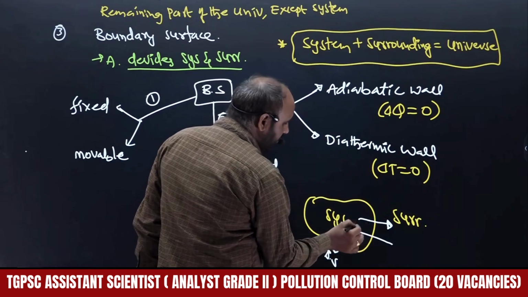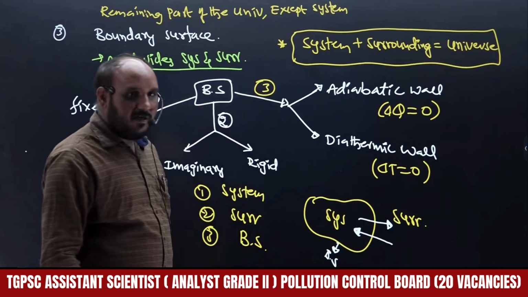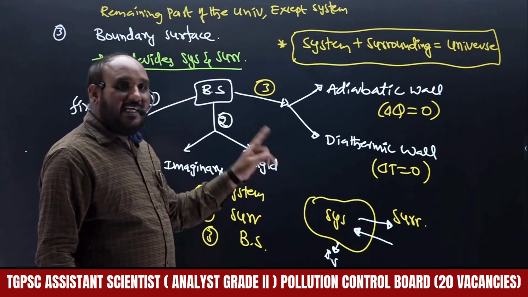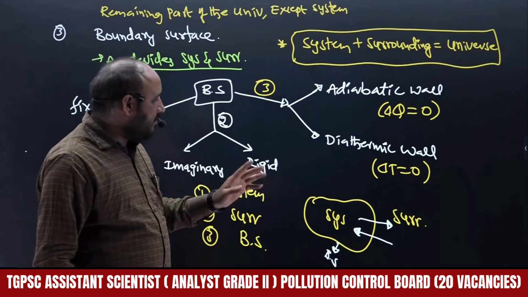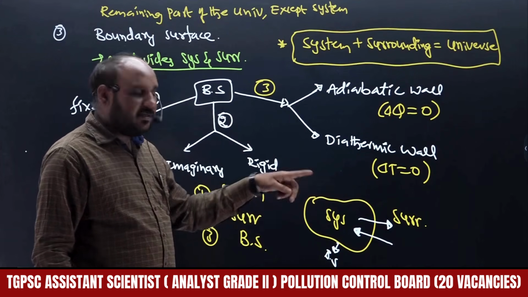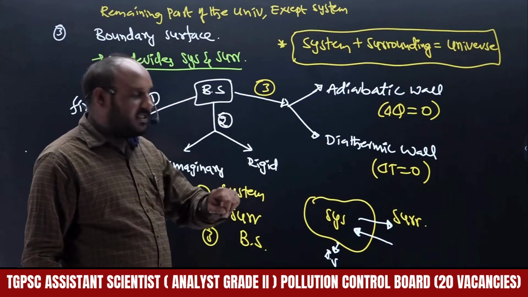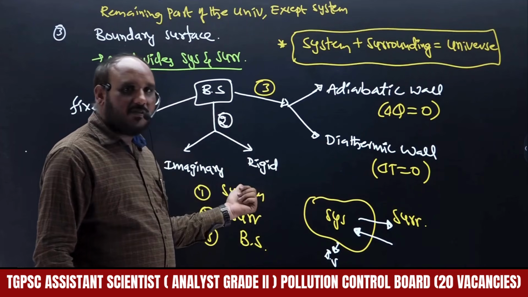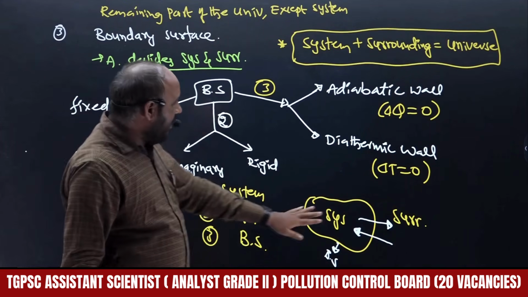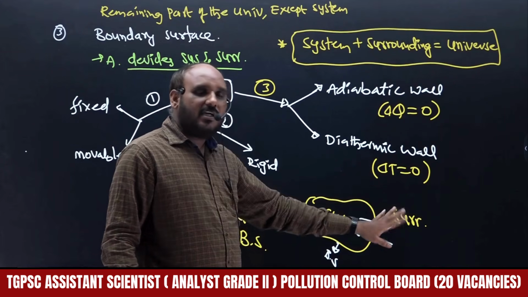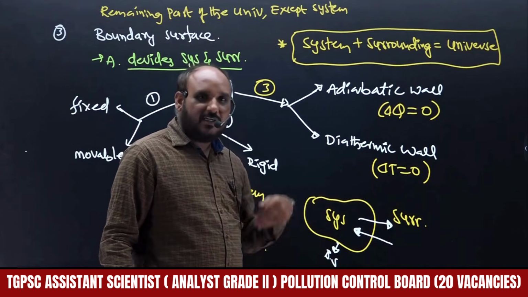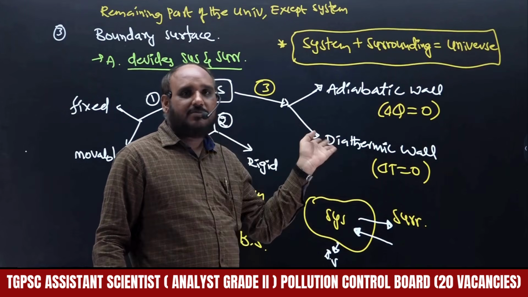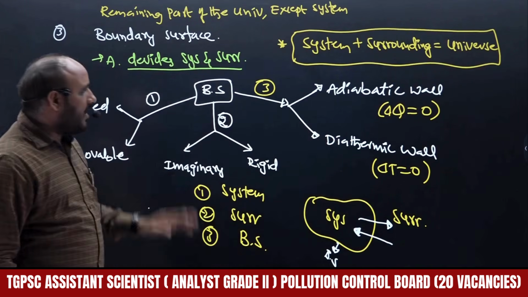This is important: two conversions are possible. One is heat energy exchanged from system to surroundings. The second is heat energy exchanged from surroundings to system. The entire thermodynamics, concepts and processes, come from the change of these two conversions, right?